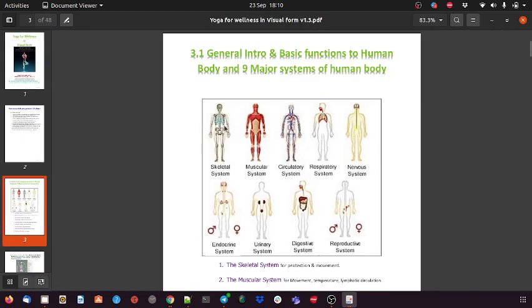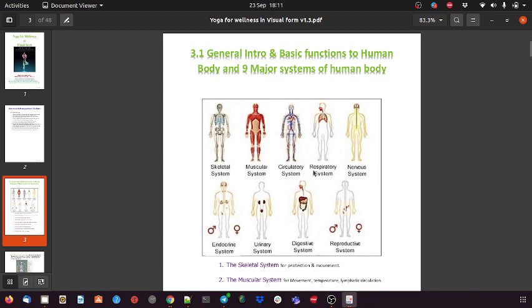These are the systems for a human being. For example, the skeleton system is mostly the bone part, which supports and gives protection to the other systems and organs. Then we have the muscular system. Every voluntary movement within the body is done with the help of the muscular system. There are also involuntary movements, like the heartbeat, within the muscular system. We will see this in more detail; I'm just giving an overview.